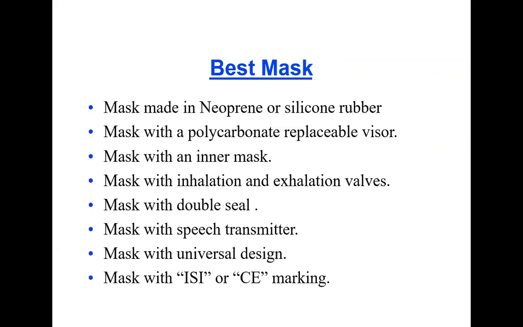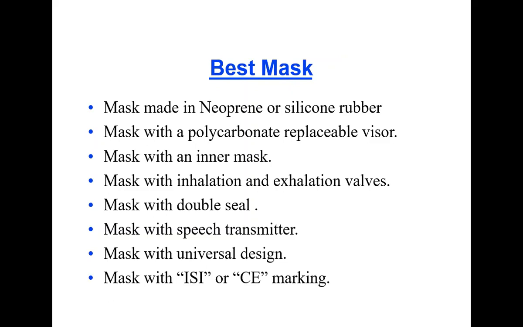The best mask is one made of neoprene or silicone rubber, with a polycarbonate replaceable visor, with an inner mask, with inhalation and exhalation valves, with a double seal, with a speech transmitter, with a universal design, and with ISI or CE marking.